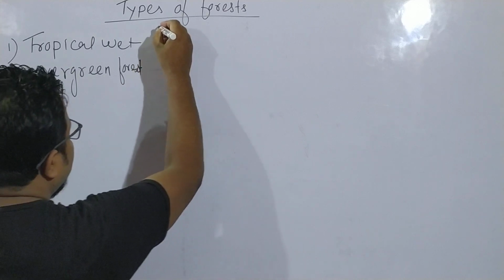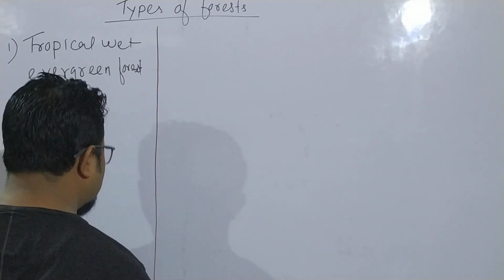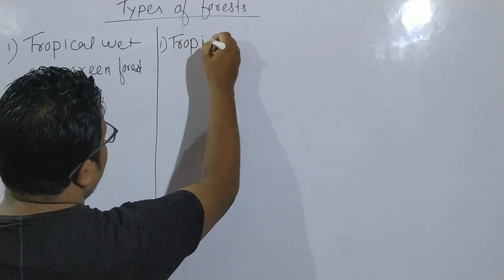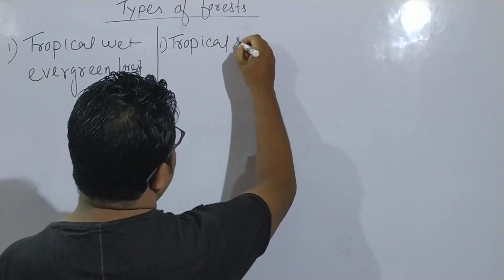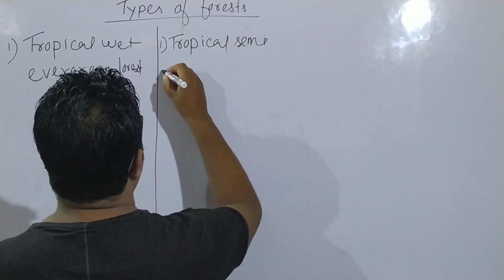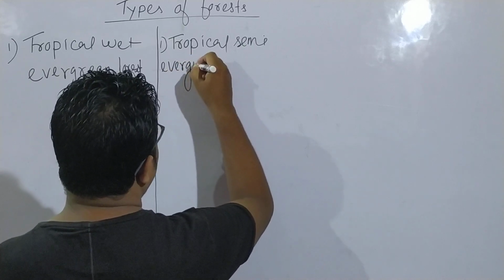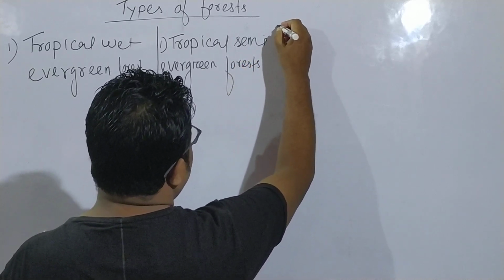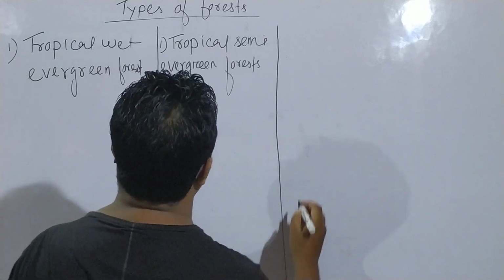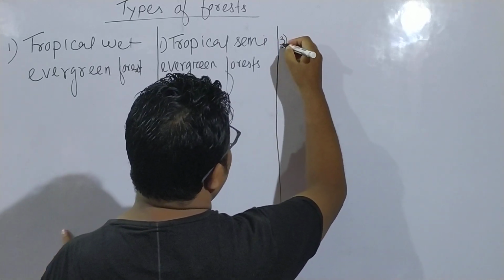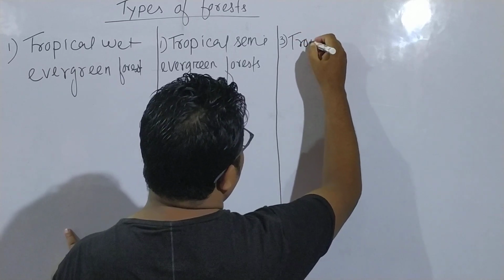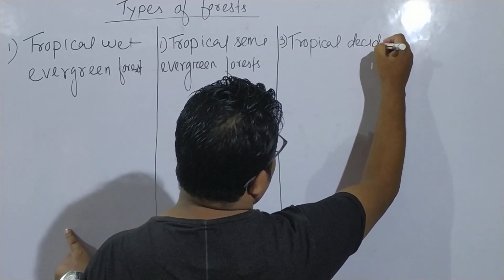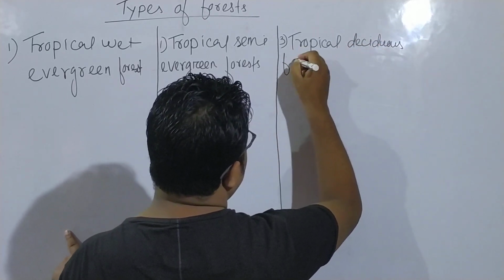Number 2 is tropical semi-evergreen forest. And number 3 is tropical deciduous forest.